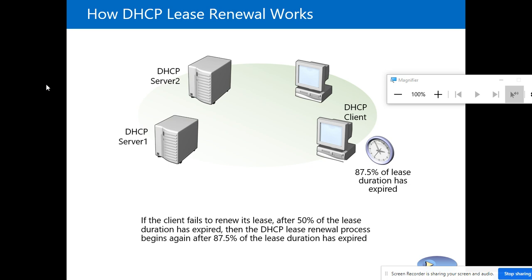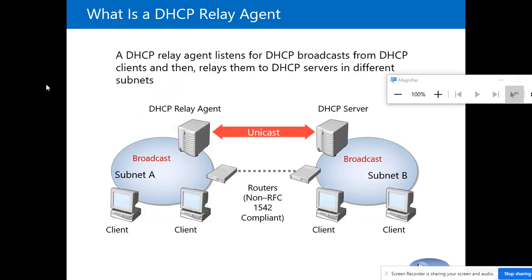If it fails to renew at 87.5% of the lease duration, once 100% of the lease duration is completed, the client information is automatically removed from the server's address list. So that is the one.